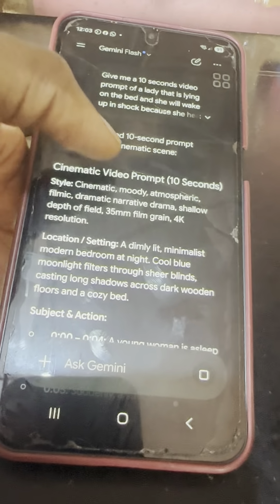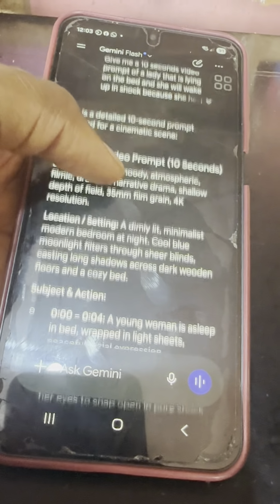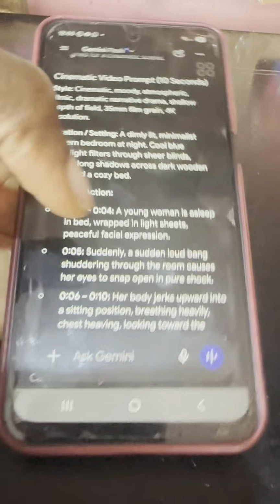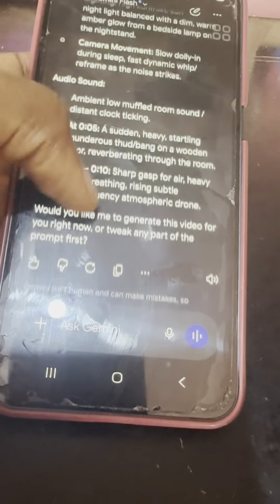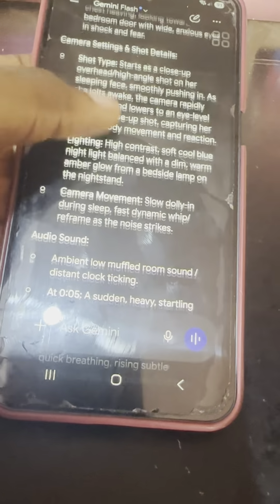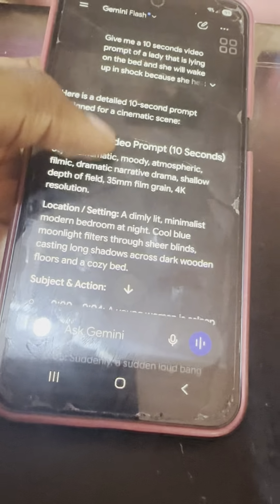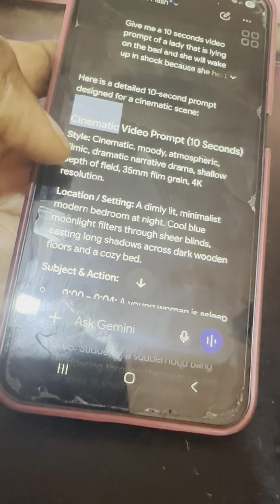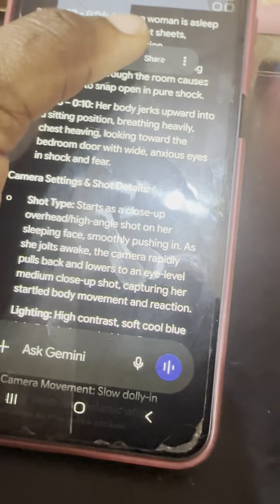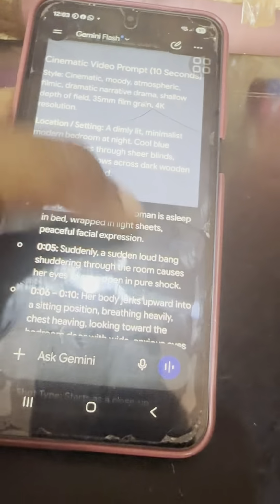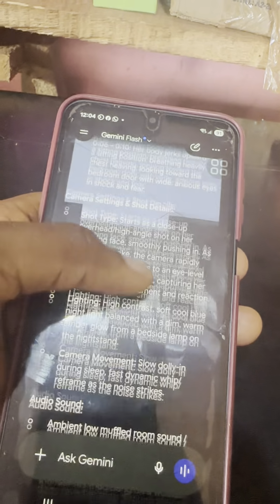Wow, you see? So this is a cinematic video prompt. You see the location, okay. You see the camera setting. So all you just have to do now, I don't know if I said it before, is copy. You can just double press, or drag down, depending on the phone you are using.